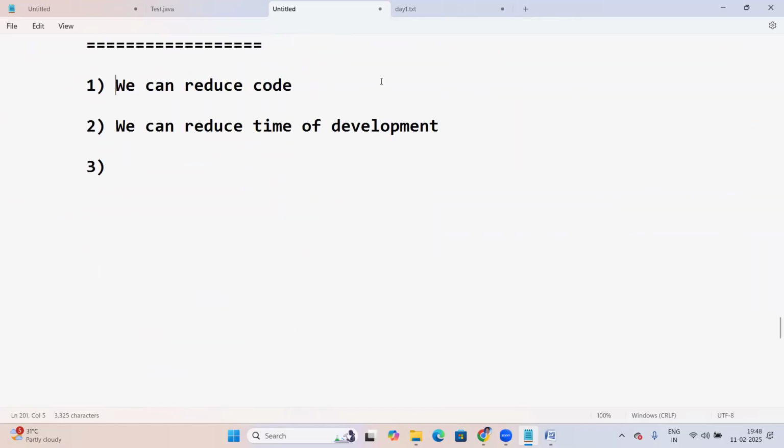So we can reduce the code here. Next, we can reduce the time of development, so we can reduce the cost of development. Apart from that, yes, we can deliver the project in a short period.